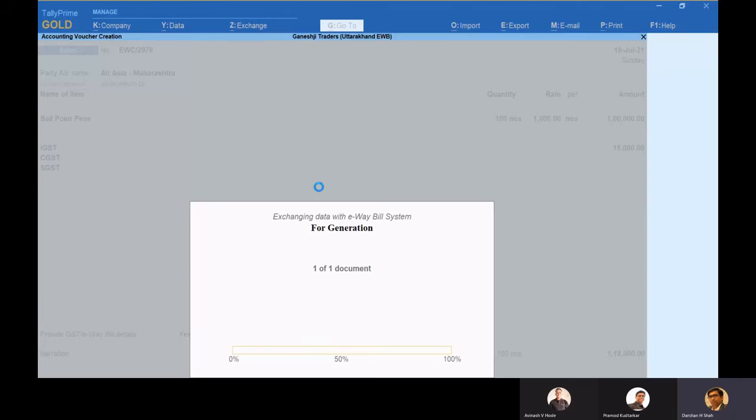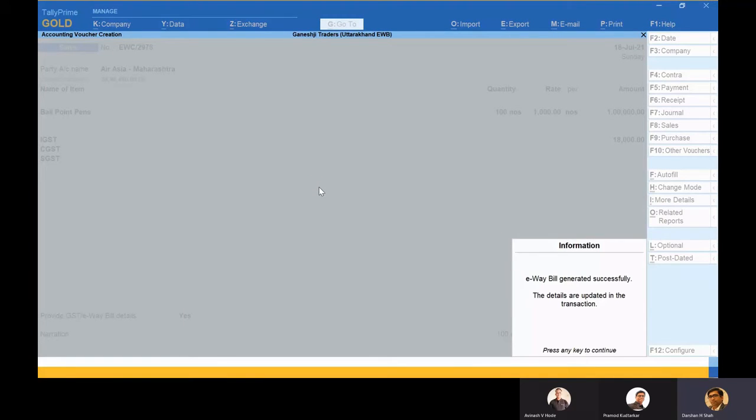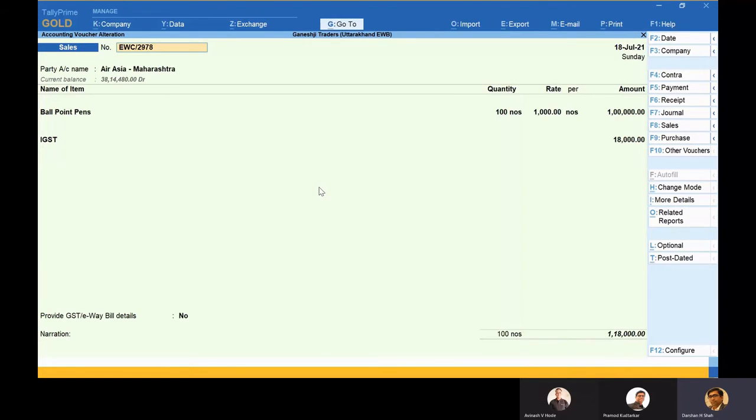So this is interacting with the e-waybill system, and whatever is the response from the e-waybill system, if there is any rejection or corrections to be done, it rejects and gives you the prompt, and it gives you the message that this much information is incomplete or not correct, or sometimes it happens that the GST number is wrong. Oh, I got a message that e-waybill is generated successfully. So it does give the rejection errors also, and it communicates well with the portal.